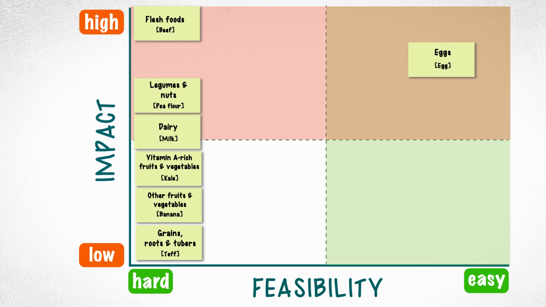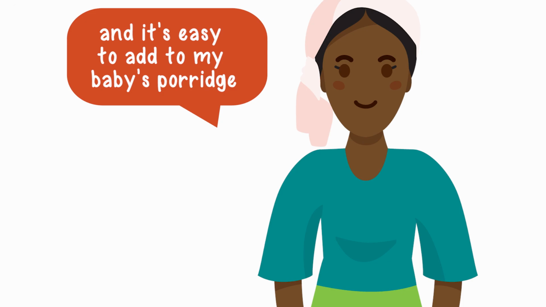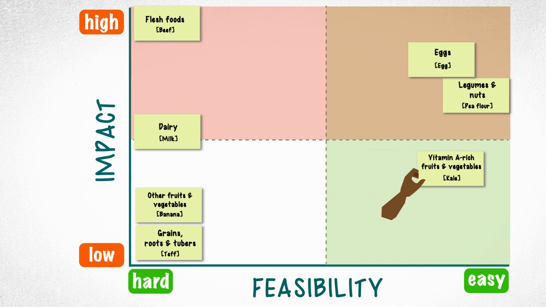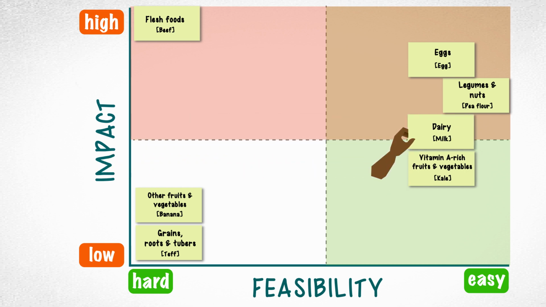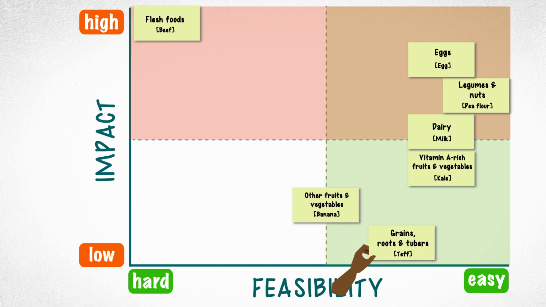Notice that it remains in the same vertical position, not moving up or down, only left or right, while we're considering feasibility. "We cook with pea flour often, and it's easy to add some to my baby's porridge." Easy. "Dark green leaves are plentiful and cheap." Easy. "But kale will make my baby's stomach hurt." Well, a little less than easy. "We don't have a cow, but when we get milk from neighbors, we add it to the baby's porridge." "Most days of the year, it is hard to find fruits." "I feed the baby grains every day."